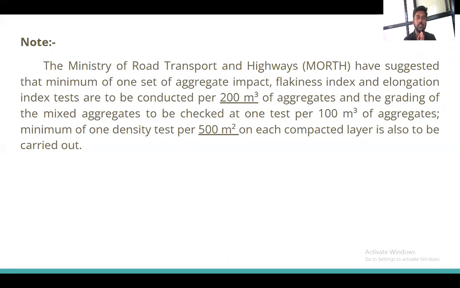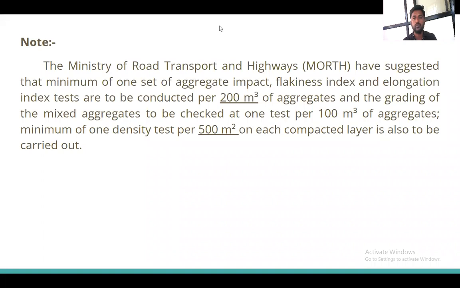And the grading of the mixed aggregate is to be checked at one test per 100 cubic meter of the aggregate. Also, we need to check the gradation of the aggregate. For each and every 100 cubic meter of the aggregate, we need at least one test for checking the gradation. And also, we need to check the density. For each and every 50 square meter of the compacted area, we need to check the density of that particular layer. Okay, so these are very important parameters.